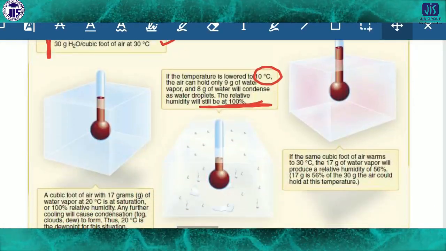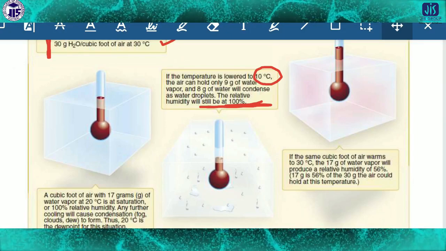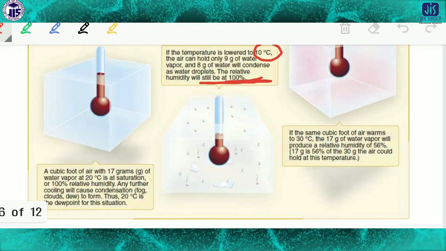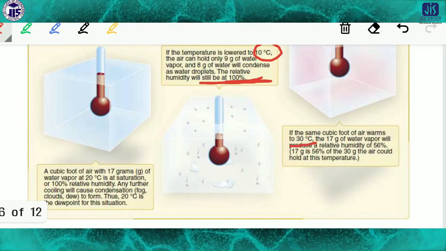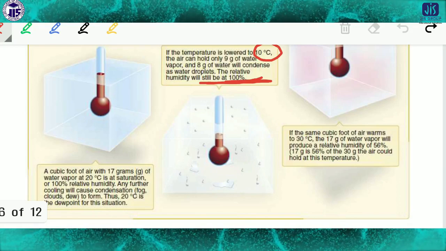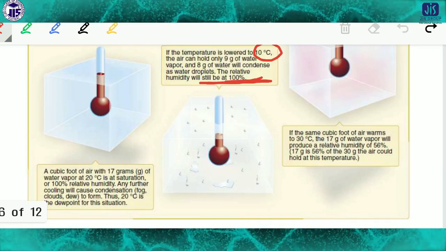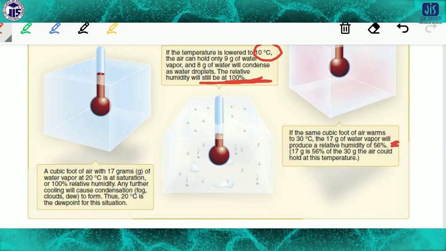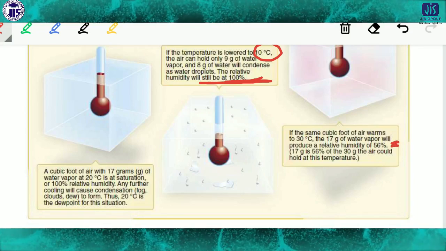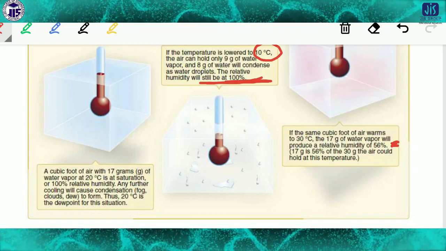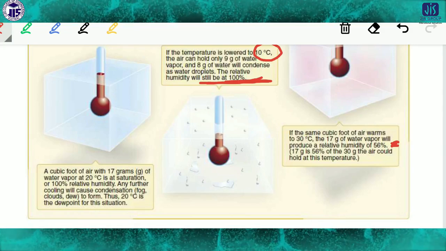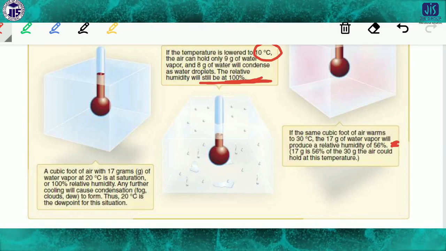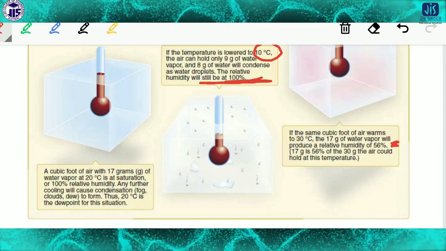So if the same cubic foot of air warms to 30 degrees C, that means its temperature is increased to 30 degrees C, then the 17 gram of water vapor will produce a relative humidity of 56%. So relative humidity will reduce to 56%, because 17 gram is 56% of the 30 gram the air could hold at this temperature.